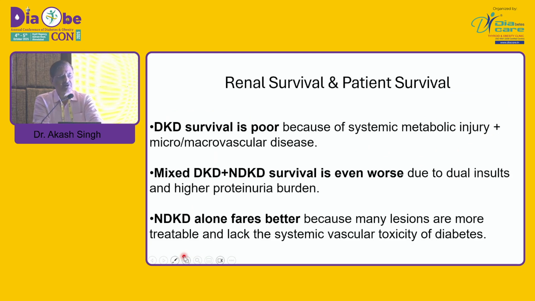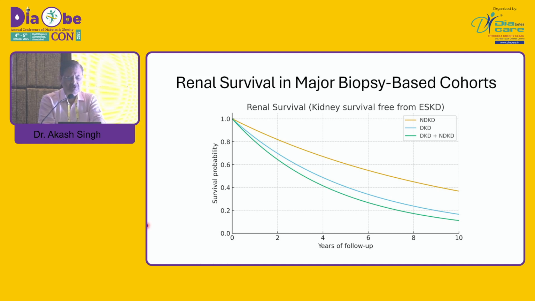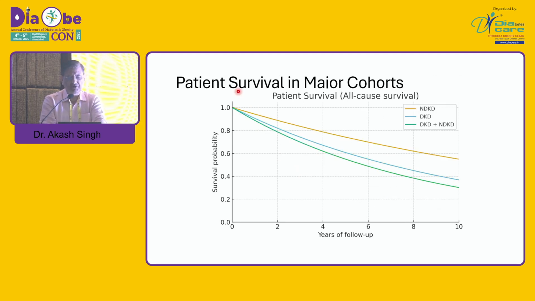Renal survival, DKD survival is poor because of systemic metabolic injury, microvascular disease. But if there is a mixed DKD and non-diabetic kidney disease, the prognosis becomes even poorer. If there is only non-diabetic kidney disease, then the prognosis is better because many of these conditions are treatable. So this is the renal survival. You can see this is pure non-diabetic renal disease where the renal survival is better. This is DKD and a mixed DKD and non-diabetic kidney disease combined. The patient survival is better also if there is a pure non-diabetic kidney disease compared to the other two